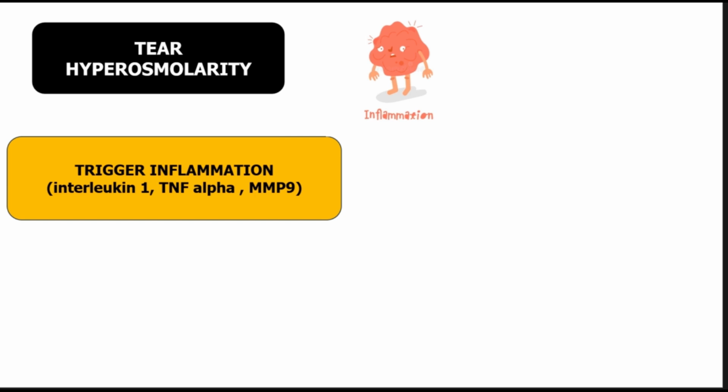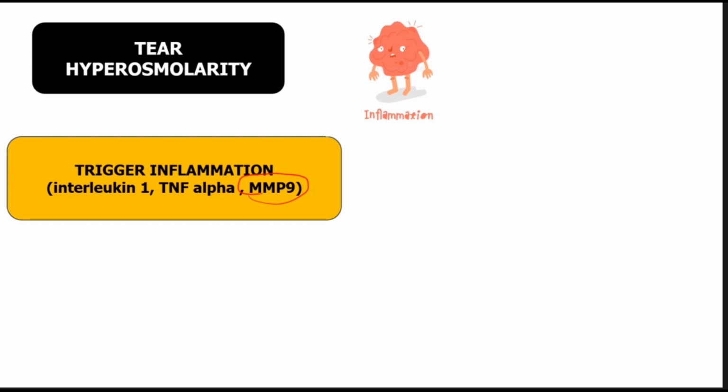Interleukin 1 and tumor necrosis factor alpha, which are chemokines that attract other inflammatory cells to the ocular surface, are going to get triggered. Apart from that, the proteases, that is, matrix metalloproteinase 9, are going to rise in their levels, right? So we can say in very simple language that tear film hyperosmolarity leads to inflammation.